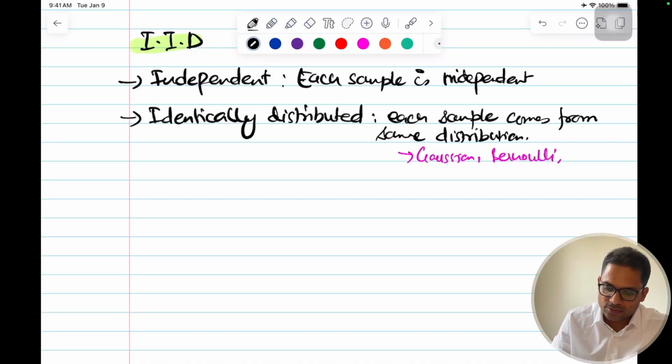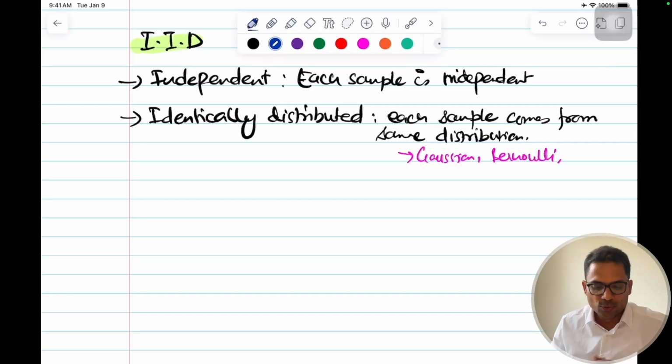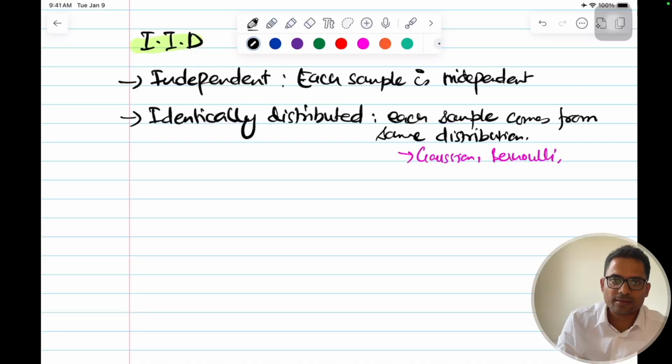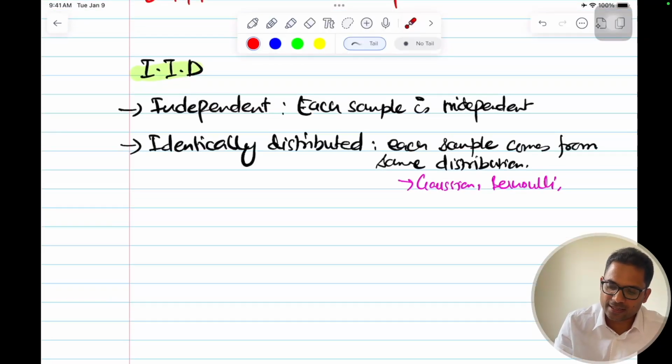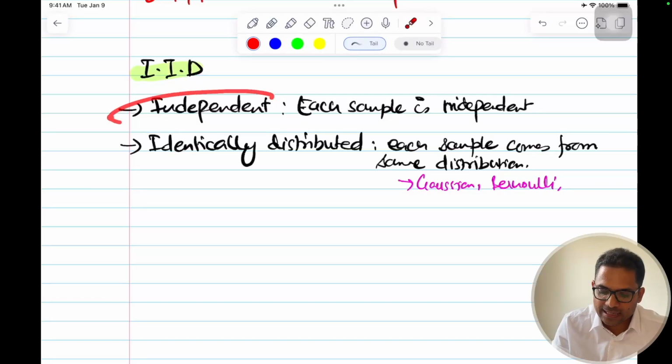Okay, so when do we use this? You must be listening to this I.I.D. wherever in machine learning you will see that the data set, the data is I.I.D. So you will listen to this in the I.I.D. assumption, that the assumption is the data is I.I.D. So in that context, you will listen I.I.D, and that means that each sample is independent.